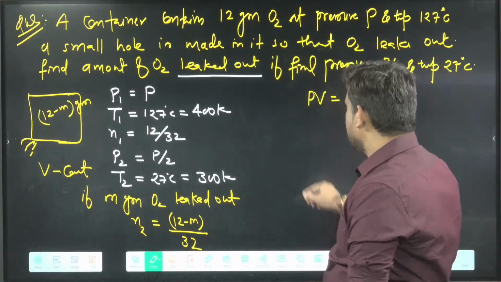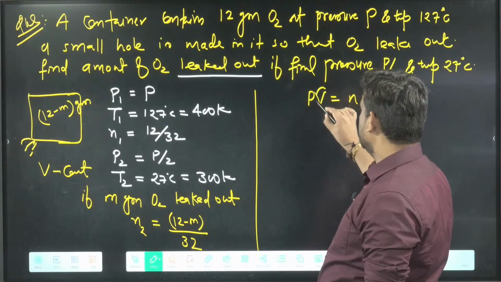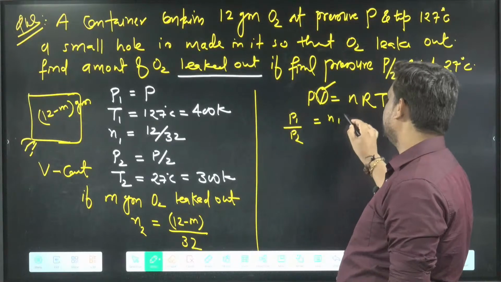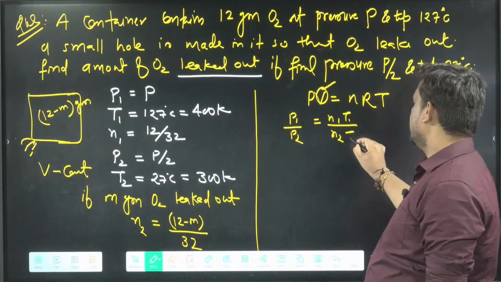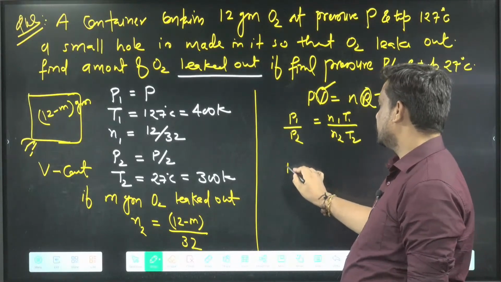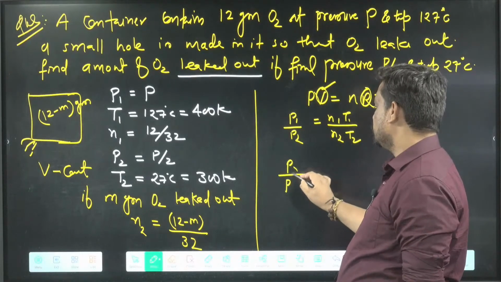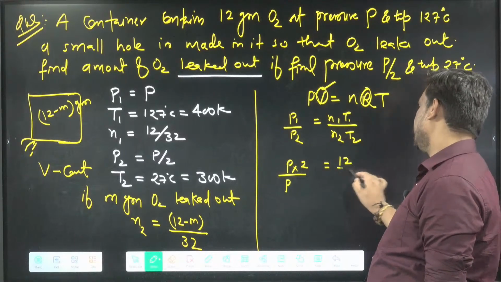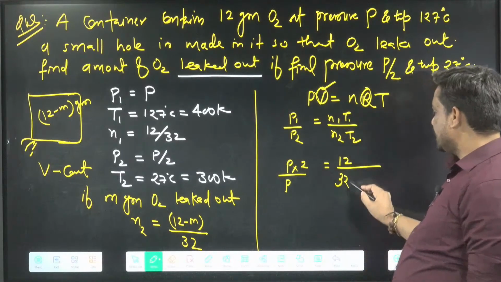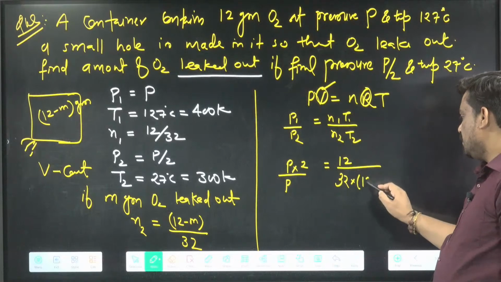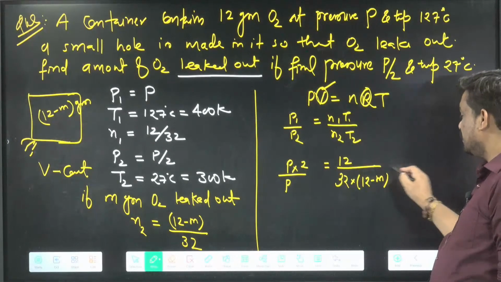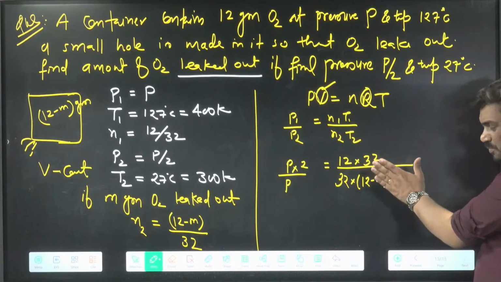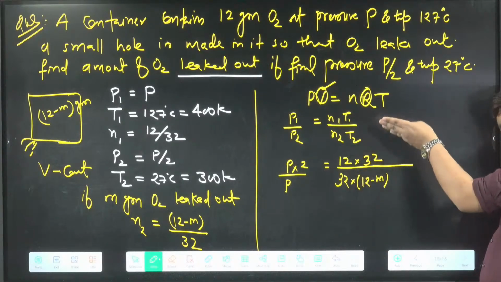Now we can write all the values. Volume is constant, so P1 divided by P2 equals N1 T1 by N2 T2, because R is also constant. P1 is P, P2 is P/2, so it goes upside. N1 is 12 divided by 32 and N2 is (12 minus m) by 32. Some people make a mistake while putting the value: N2 you have to put downside. So 12 minus m and 32.